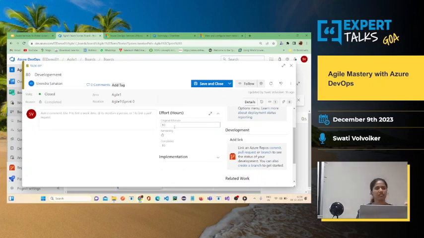If one task is going to take 10 hours or 17 hours or 16 hours, you can set it under original estimate. That is just an estimate given by a developer. If it is 10 hours, then 10 hours will be set. If it takes less than 10 hours, you can add the remaining hours, finish it off, and close your task accordingly.